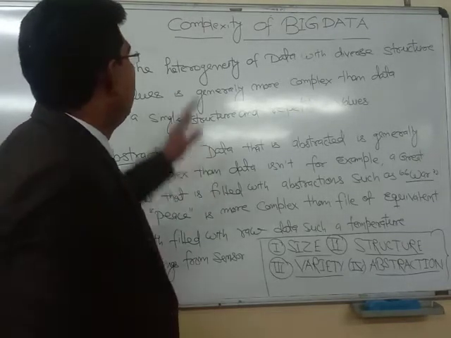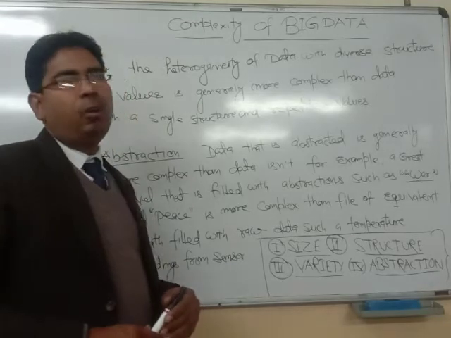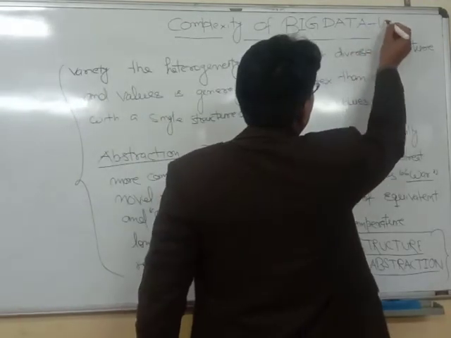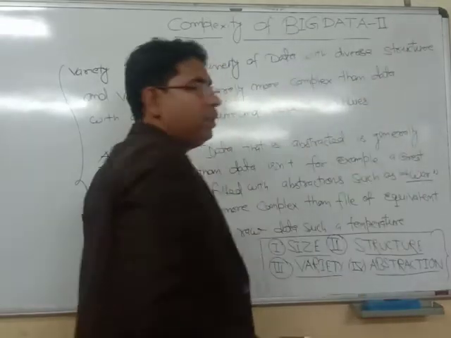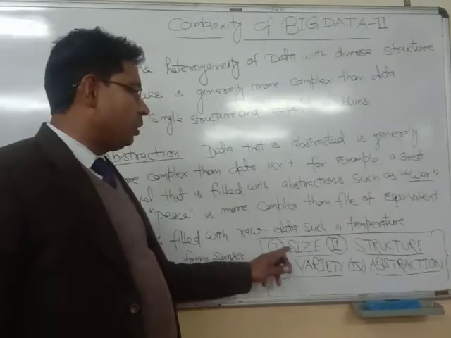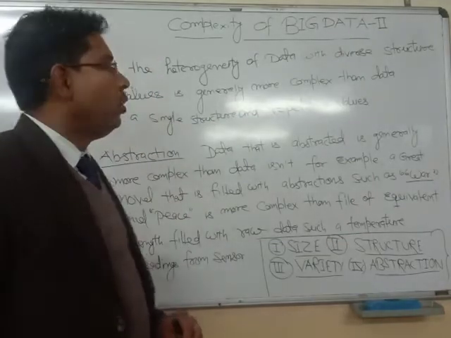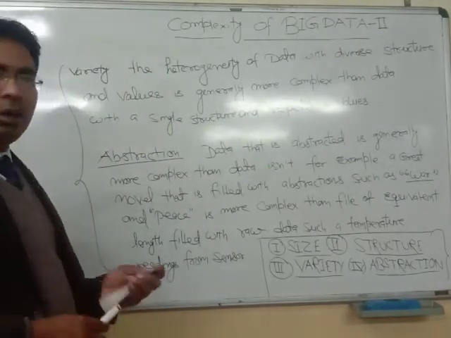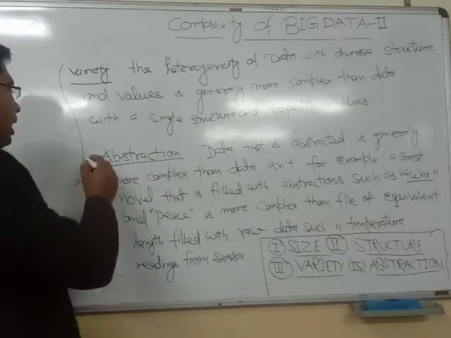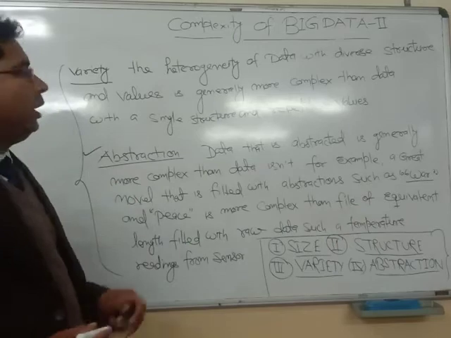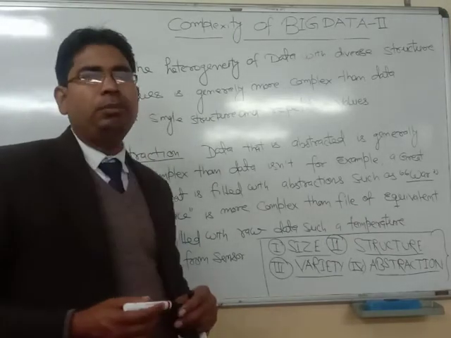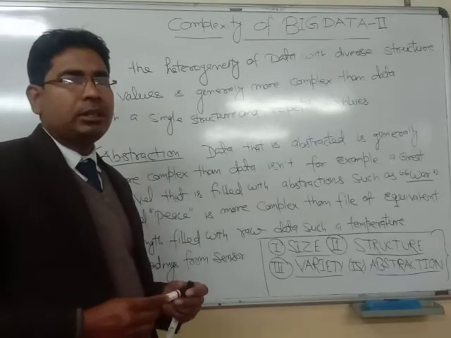Namaskar. In continuation with complexity of big data, it is part 2. In the first part, we learned about the complexity of big data, about the size and structure. Today, we will talk about variety and abstraction. In the previous class, we discussed the complexity of big data.